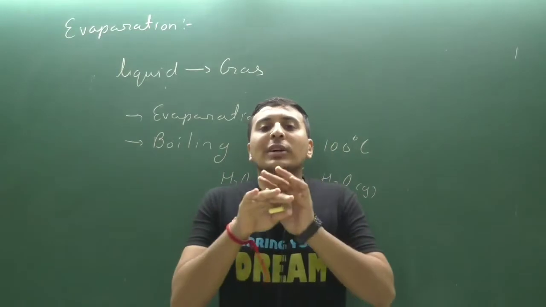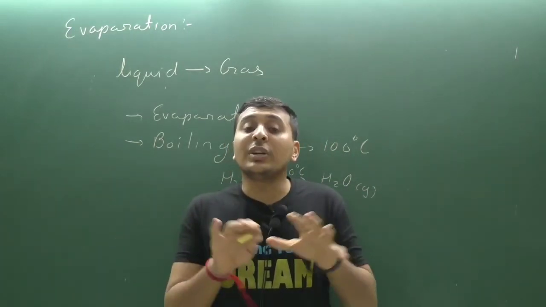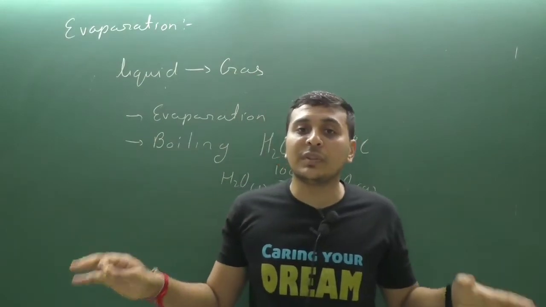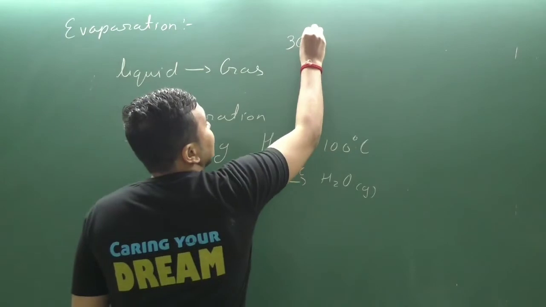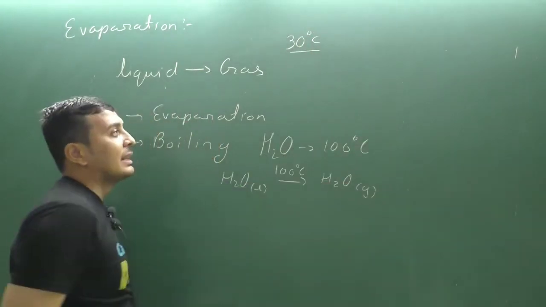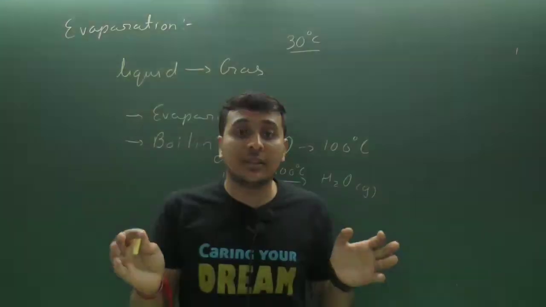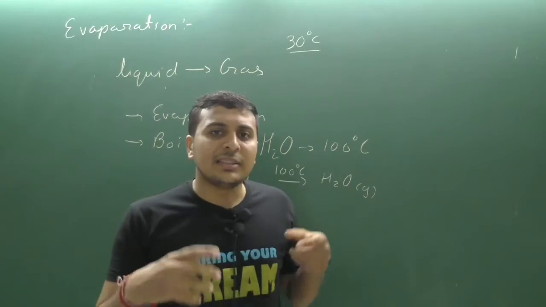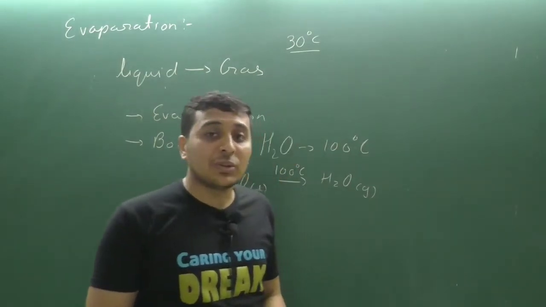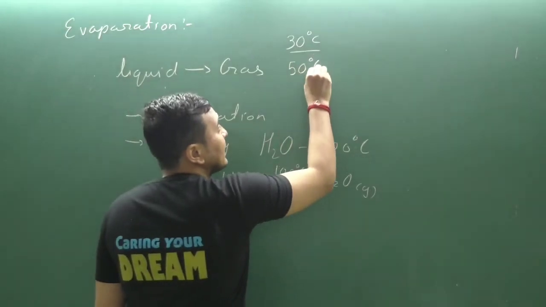Clear? Now what is the average temperature on the earth? On average, the temperature over the year is approximately 30 degrees Celsius. 30 degrees Celsius is the average temperature of the earth. In the summer, the maximum temperature on the earth is 50 degrees Celsius.